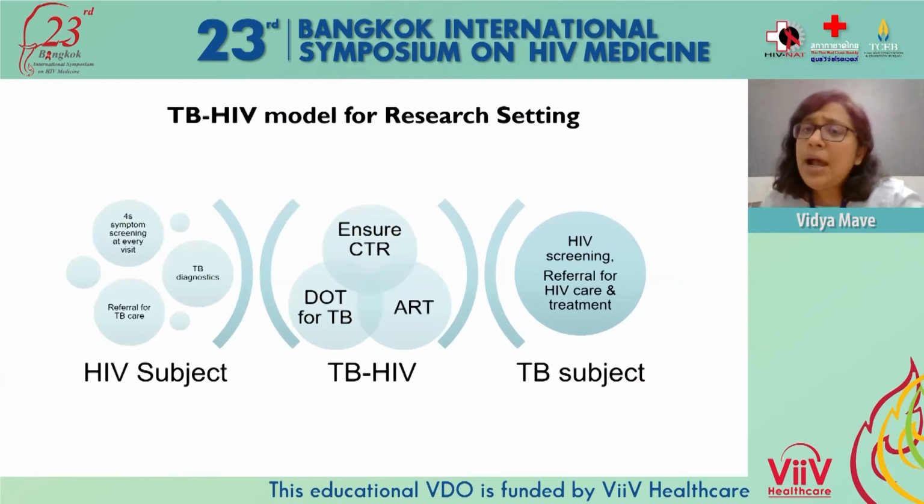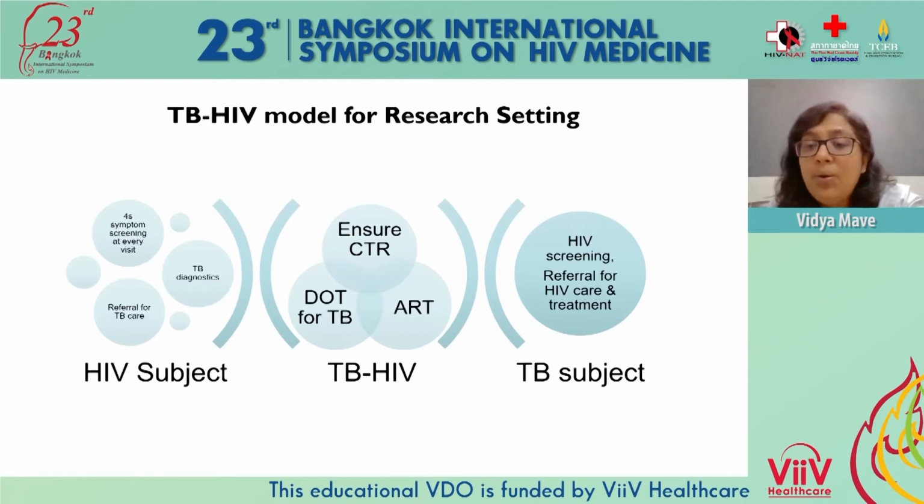Our model basically follows what has been done in program settings. HIV subjects who are enrolled in our study undergo symptom screening, the 4 symptom screening, which is a WHO questionnaire. If they have any symptoms suggestive of TB, they get TB diagnostics and are referred to TB care.